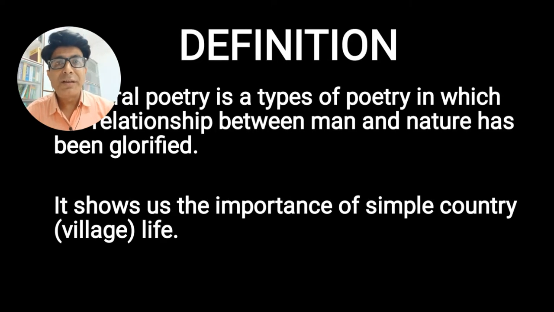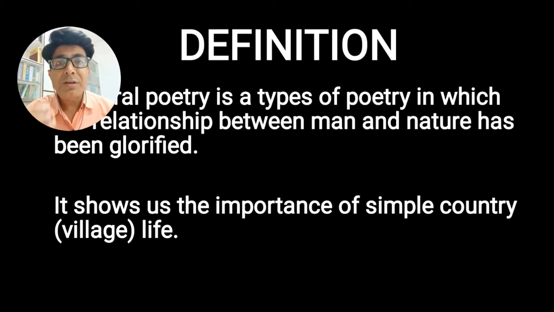So now let's begin. The first question is what this pastoral poetry is. Remember, pastoral poetry is a type of poetry in which the poet shows us the relationship between man and nature. This relationship, which has been an ancient relationship between man and nature, has been generally glorified by the poet in such poetry.